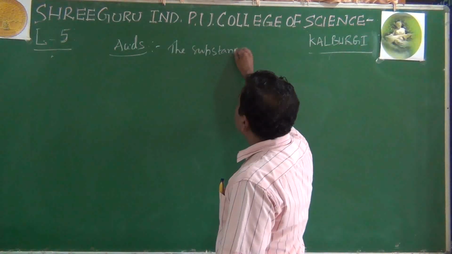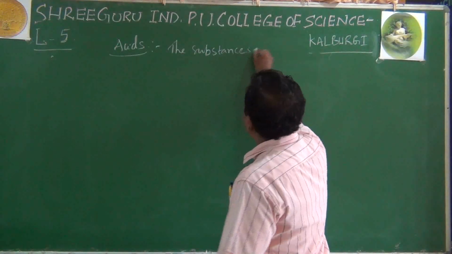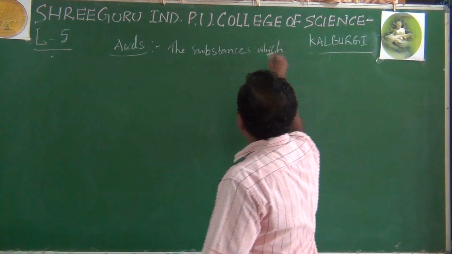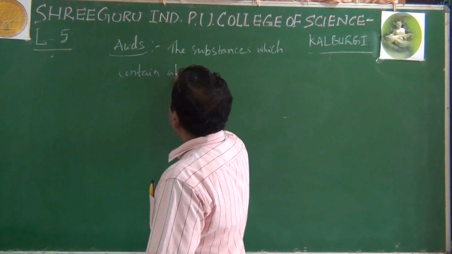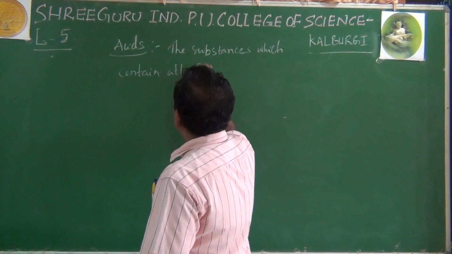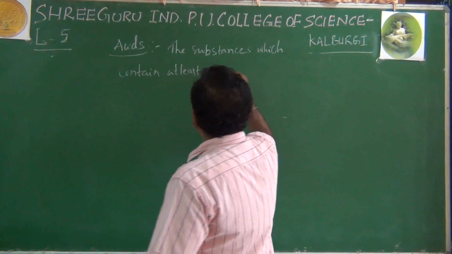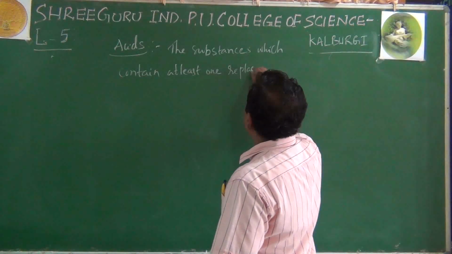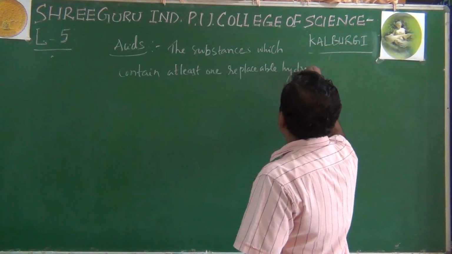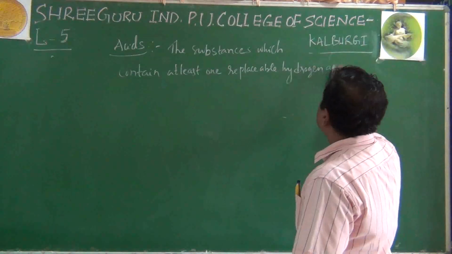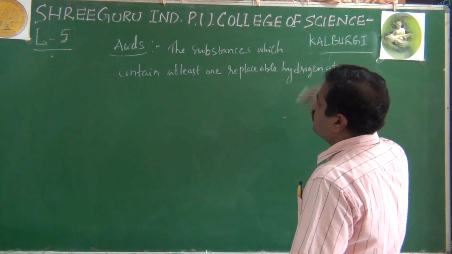The substances which contain at least one replaceable hydrogen atom. Very simple definition.